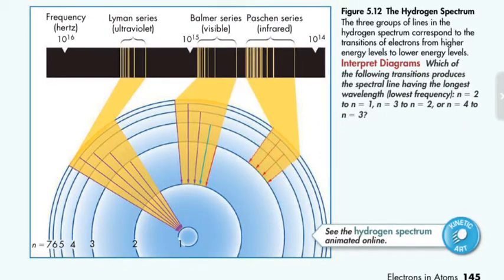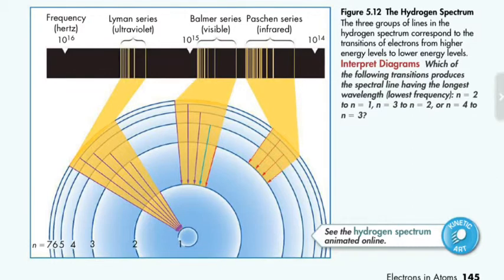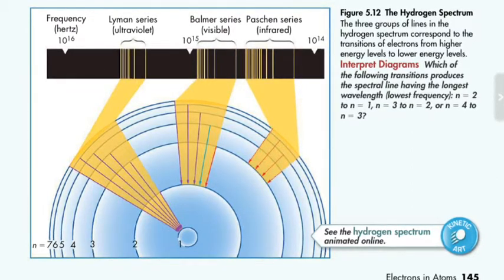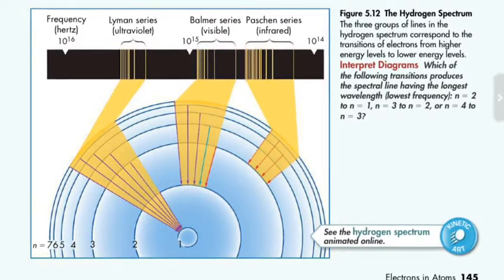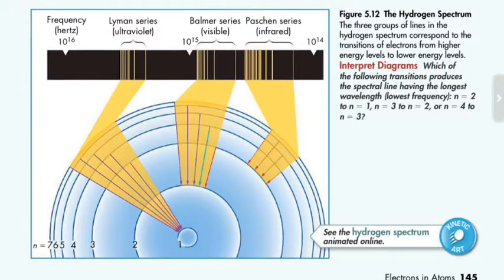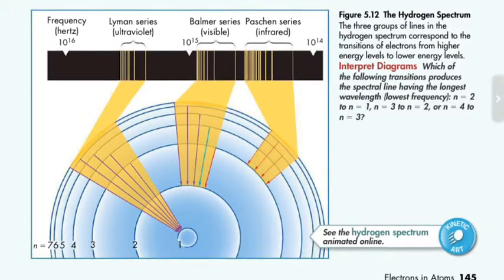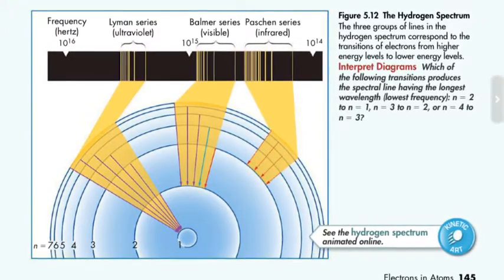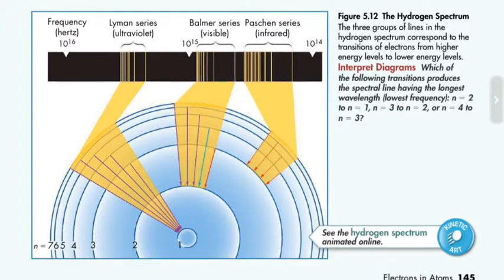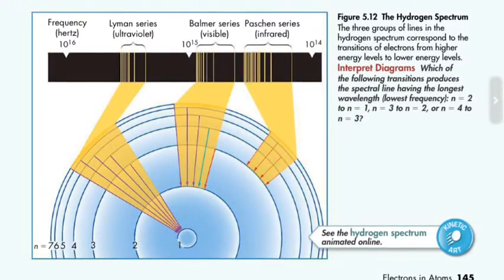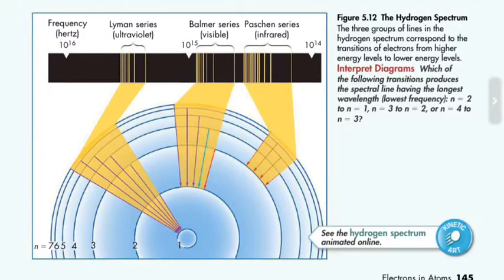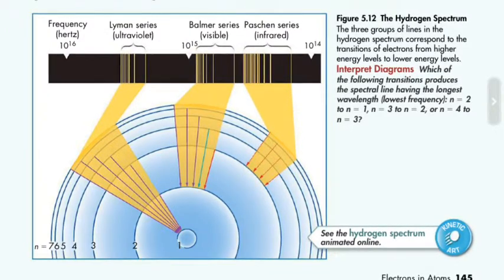Bohr used Planck's quantum theory to state that the light emitted by an electron moving from higher to lower energy levels has a frequency directly proportional to the energy change of the electron. In the diagram Tegan used, she said that spectral lines in each group become closely spaced at increased values of n because the energy levels become closer together. You can see this in this diagram. And that is quantum mechanics. Thank you for listening.